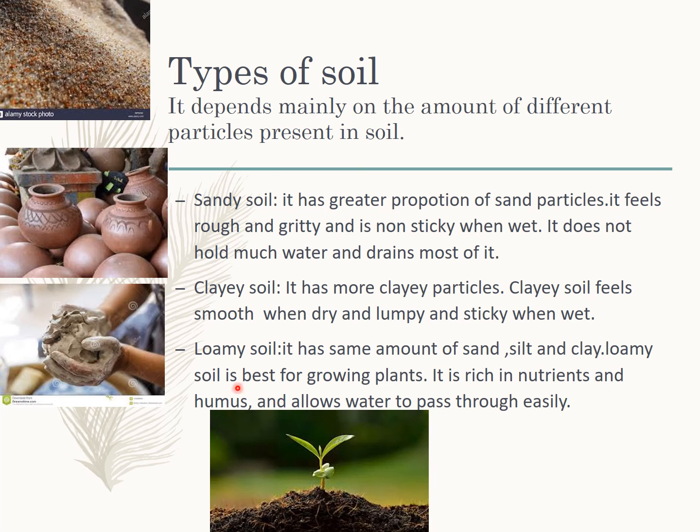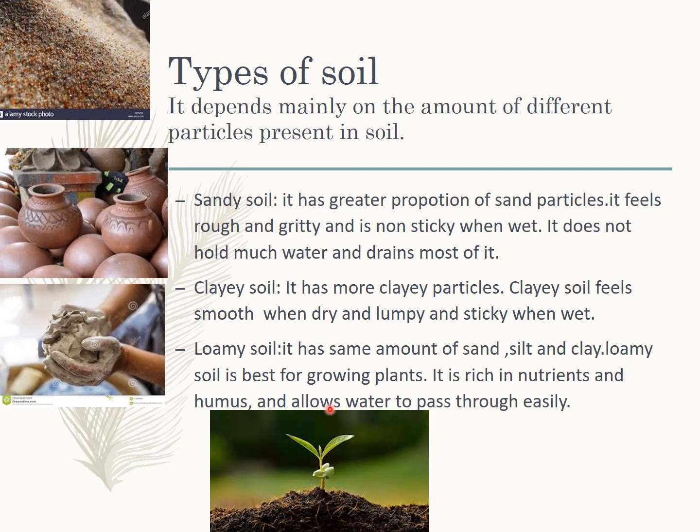Now, the last one is loamy soil. What do you mean by loamy soil? It has the same amount of sand, silt and clay. All three will be equal. The amount of sand, silt and clay will be the same in loamy soil. Loamy soil is best for growing plants. In this soil we have a lot of nutrients and humus is also present.